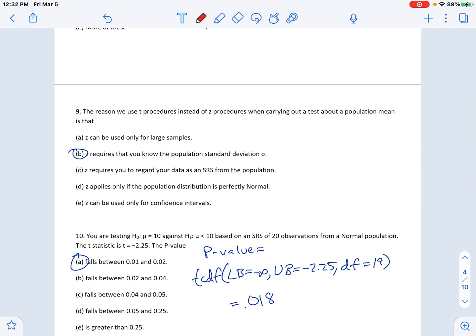Reason we use T, very straightforward, factual. The reason you use T is when you don't have a population standard deviation. So that's the reason we would use T, because Z requires you to know the population standard deviation.